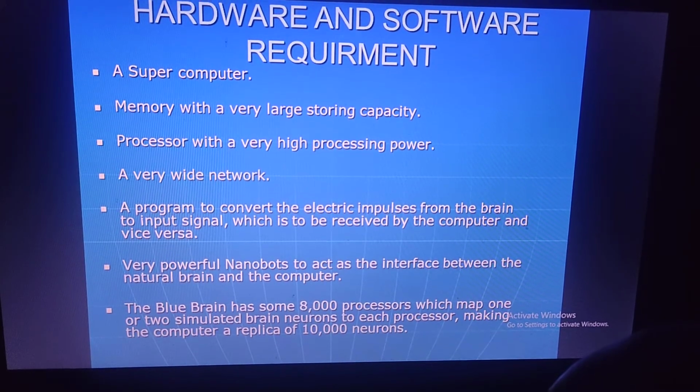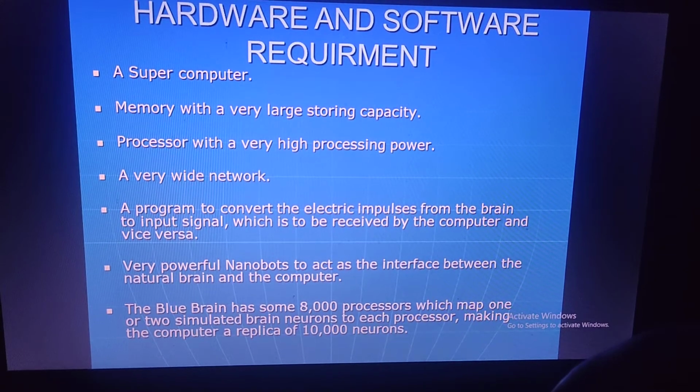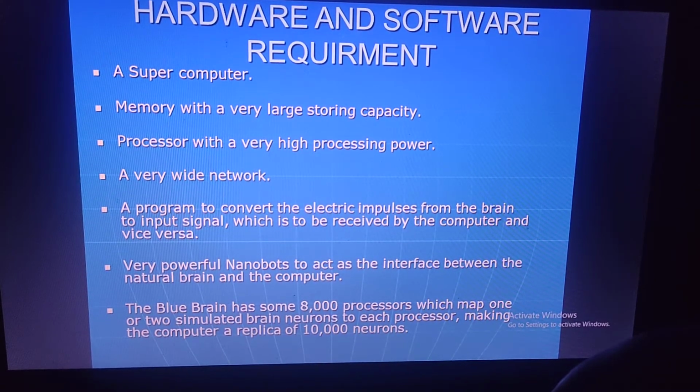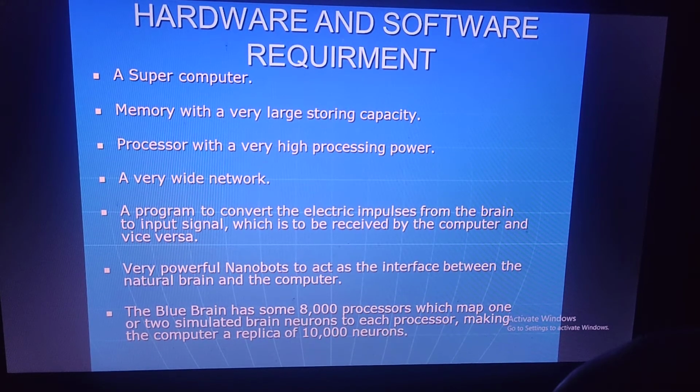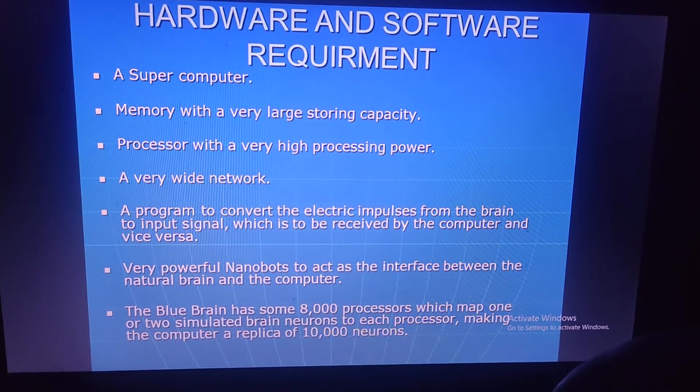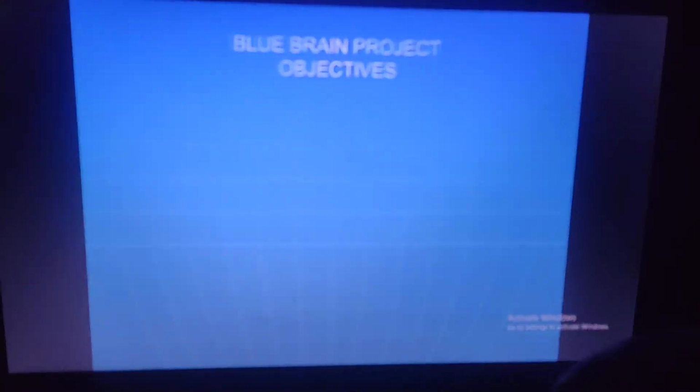This is the medium of the neural network. The Blue Brain has some 8,000 processors which map one or two simulated brain neurons to each processor, making the computer a replica of 10,000 neurons.